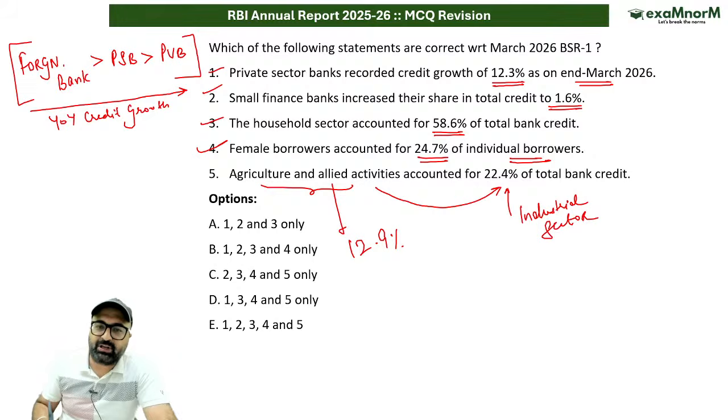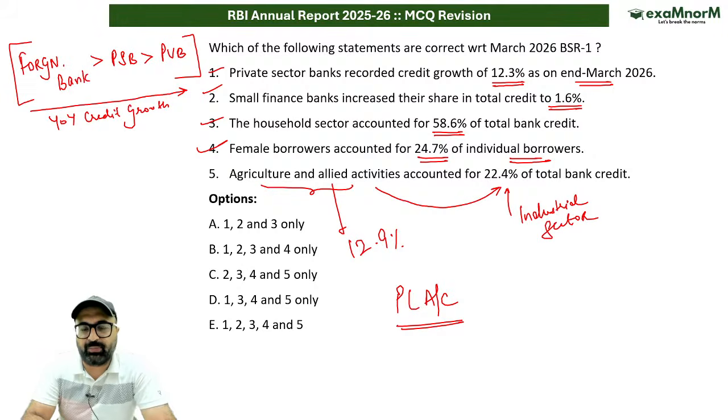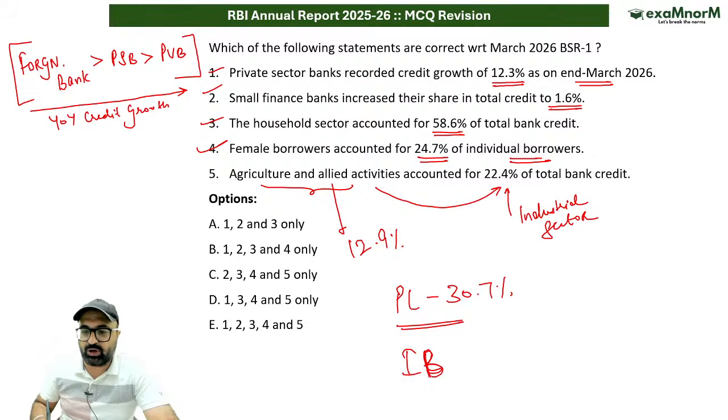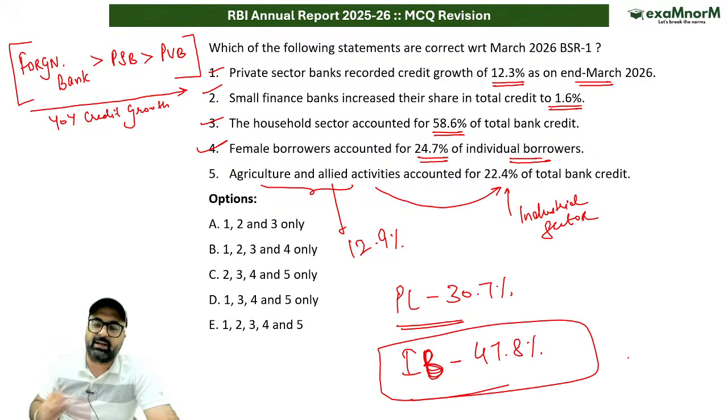If I talk about the personal loan accounts, we have already discussed the personal loan accounts. Personal loans have accounted for 30.7%. And if I talk about the individual borrowers, out of the total lending, individual borrowers are 47.8%.